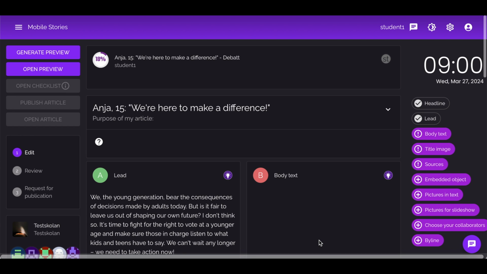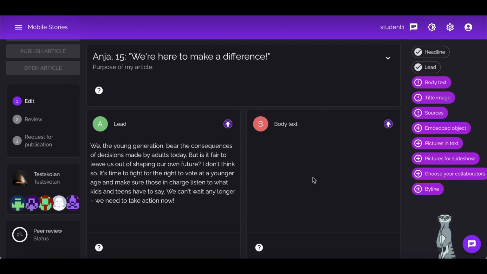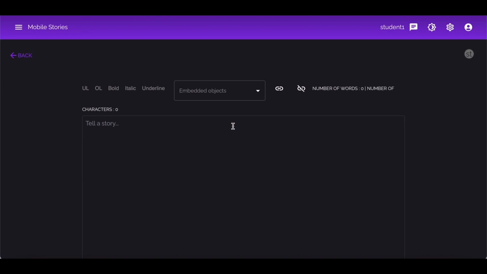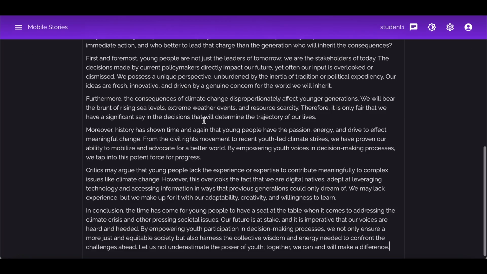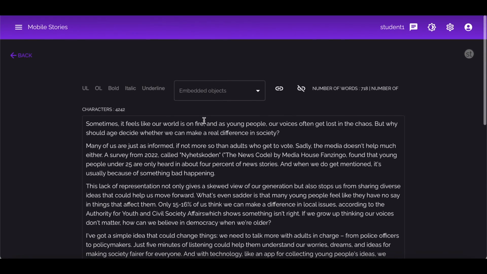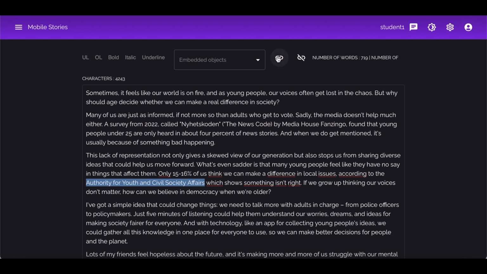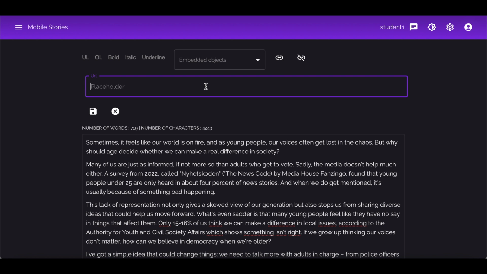Then, let's go to the body text box right next to the lead. Click on it to open. This is where you will add all of your article text. Feel free to copy in a text you have written previously just to see how this works. You will notice when you write that the word and character counts at the top change. You can also highlight a part of the text, click on the chain symbol, and insert a link. Click on the disk symbol to save.